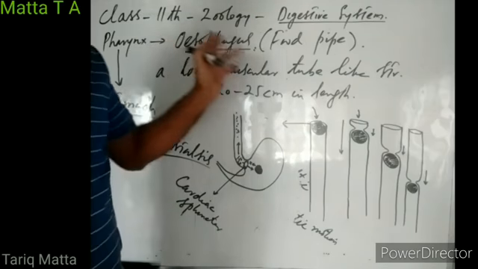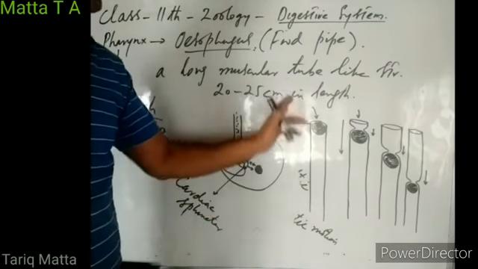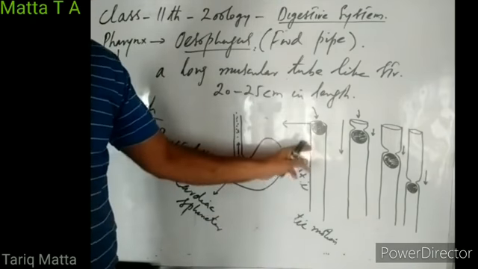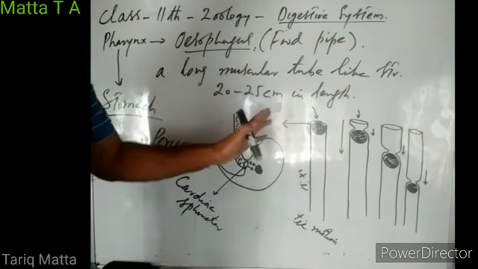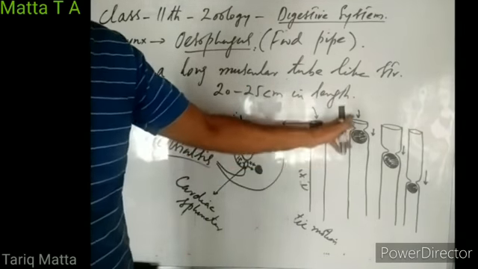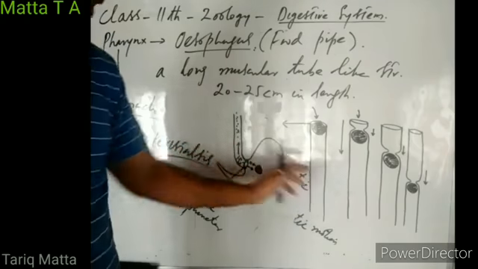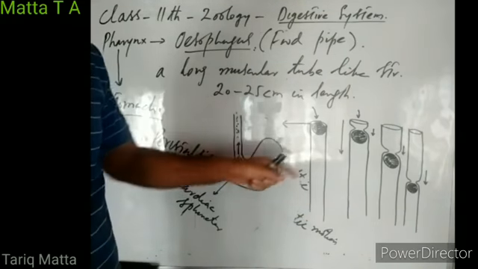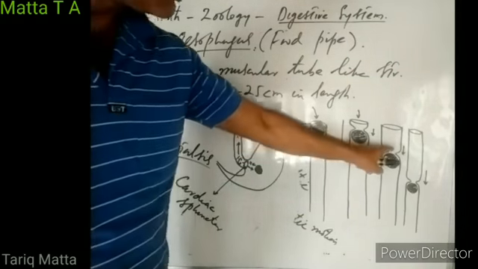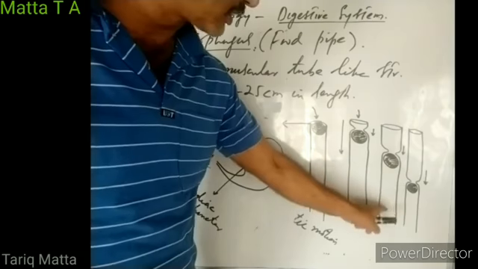So the function of esophagus is to carry food from pharynx into stomach. How is this food carried? It is carried by a wave of peristalsis, a wave of contraction which travels from gullet to cardiac sphincter. So circular muscles of the esophagus contract around the food bolus. When the circular muscles of esophagus contract over the food bolus, they push it downwards.